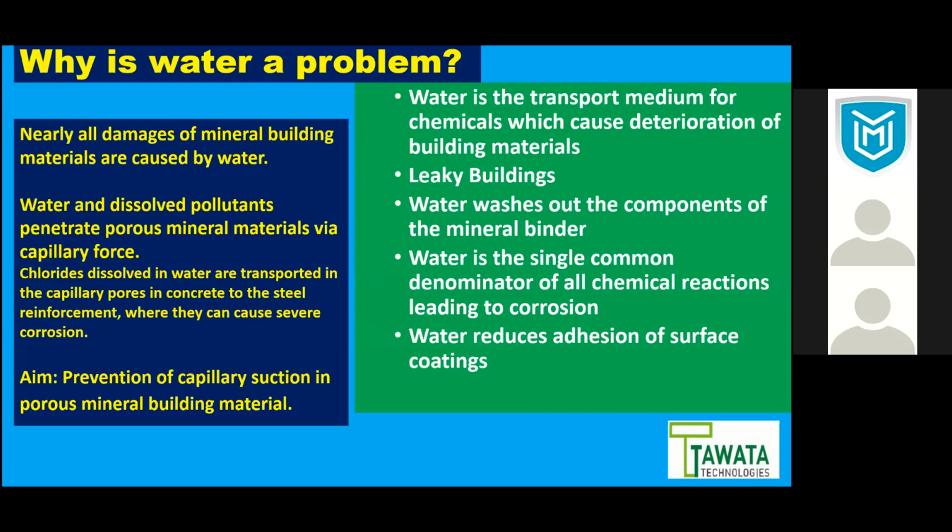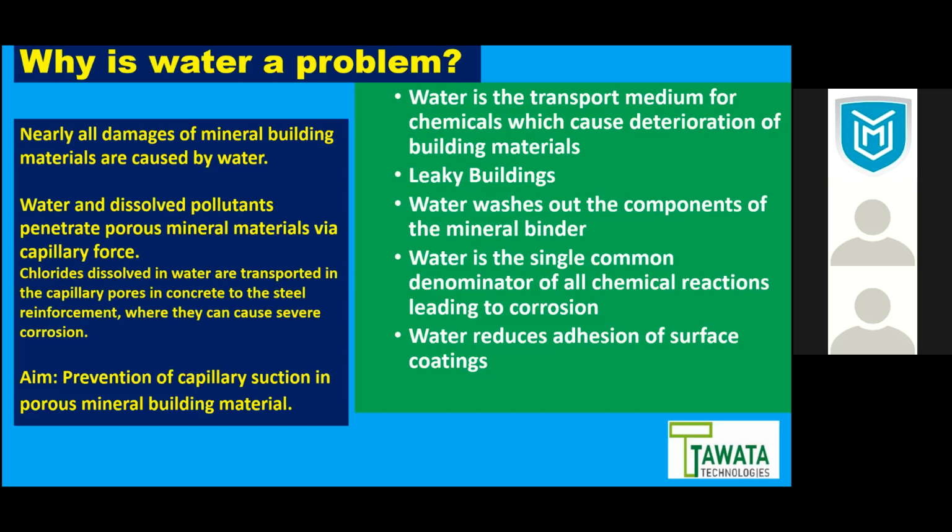Prevention of capillary suction in porous mineral building material is very important. That's what you want to try to do. Water is a transport medium for chemicals which cause deterioration of the building material. In a leaky building, water washes out components of the mineral binders.